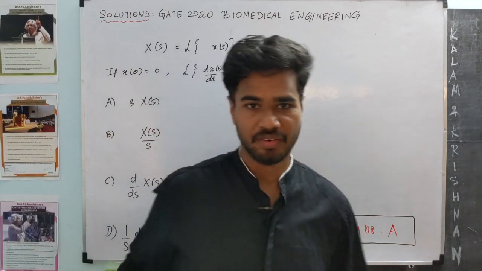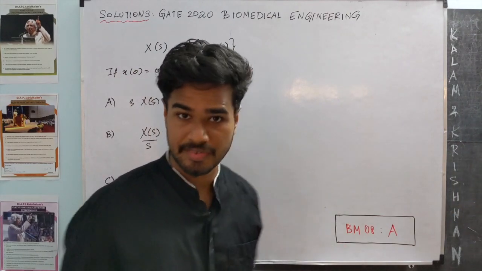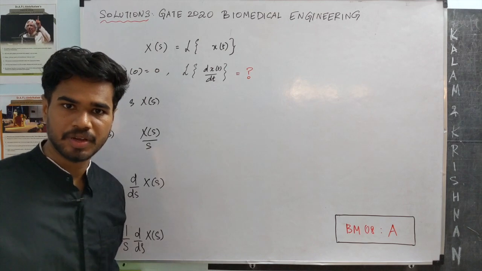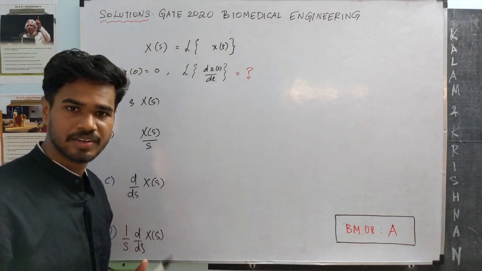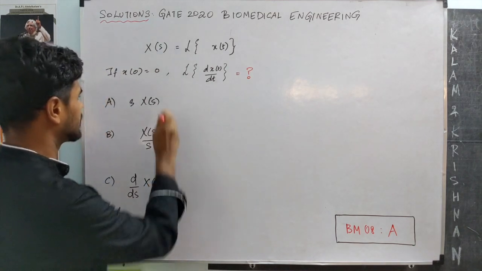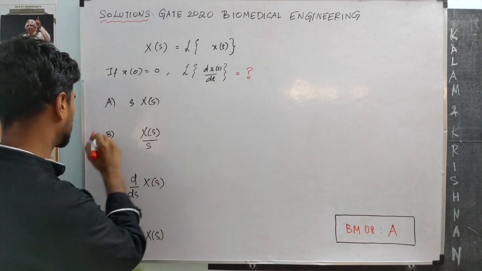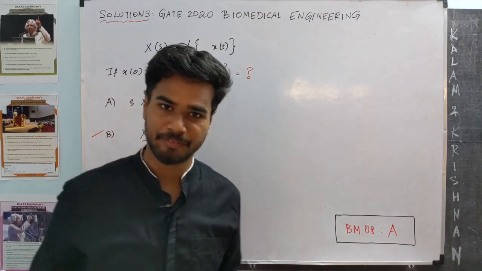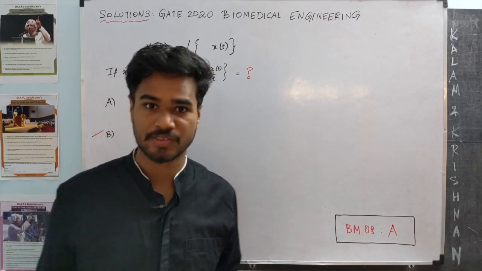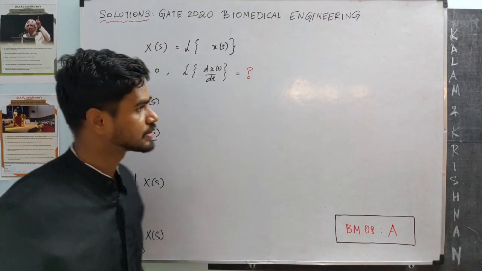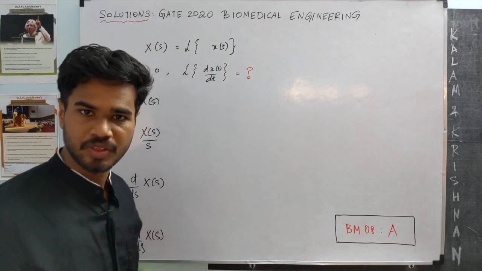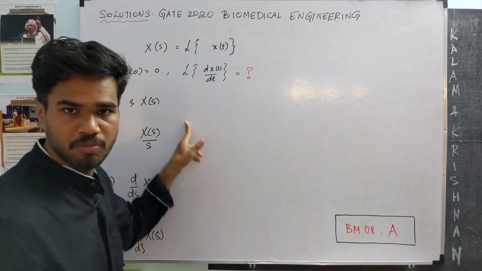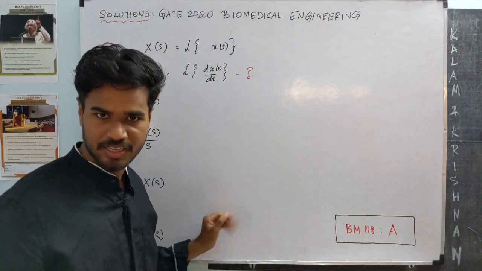At the very first level of answering the question, we randomly pick one of these answers, like inky pinky ponky, and somehow we end up at say option B. This is a very bad approach, because in GATE we know there is negative marking. The question is for 1 mark, and we have a negative mark of minus 1 by 3.